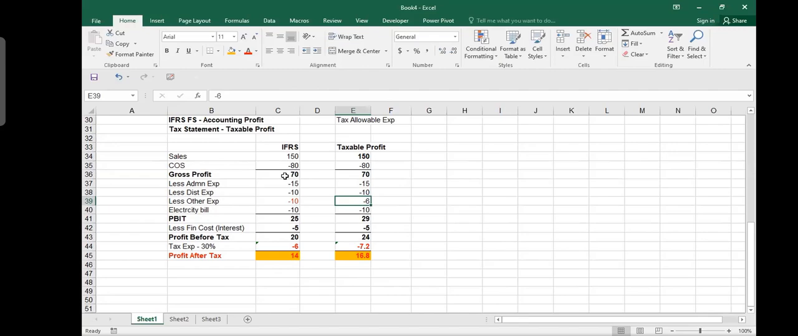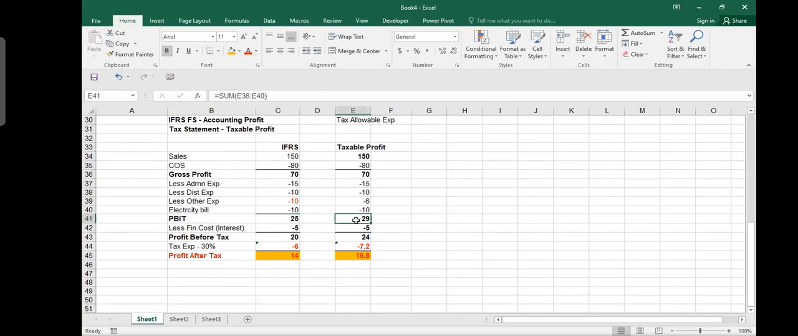So there will be many, many other possible reasons in practical life as well, which will create this issue that my IFRS profit is different and my tax profit is different. In some cases, IFRS profit could be more. In some cases, tax profit could be more. It is not necessary that every time this will be more. It could be more, it could also be less.